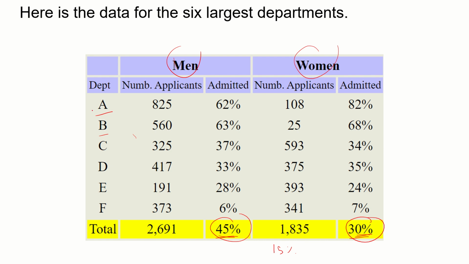Let's check every single row, each department, and let's see if we see some bias. Okay, so for department A, the first row, the number of men applicants was 825, and the admitted is 62%. In the case of women, the admitted is 82%.